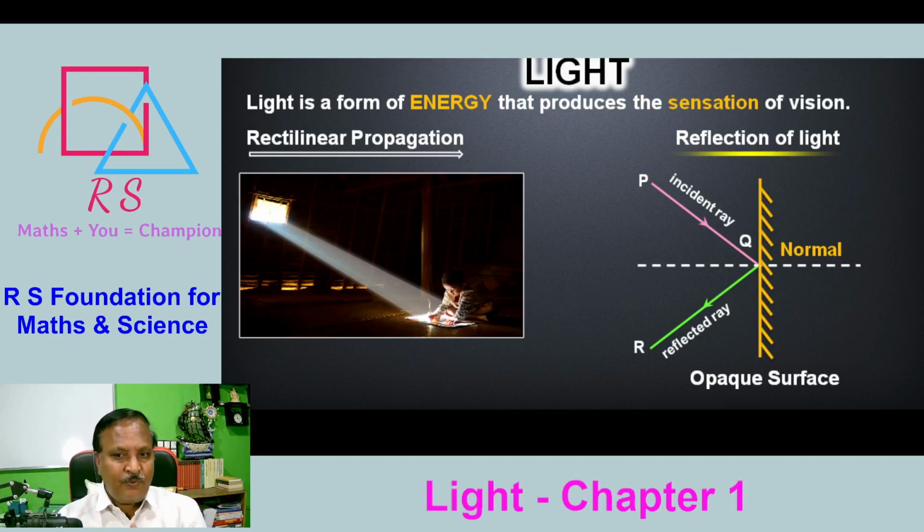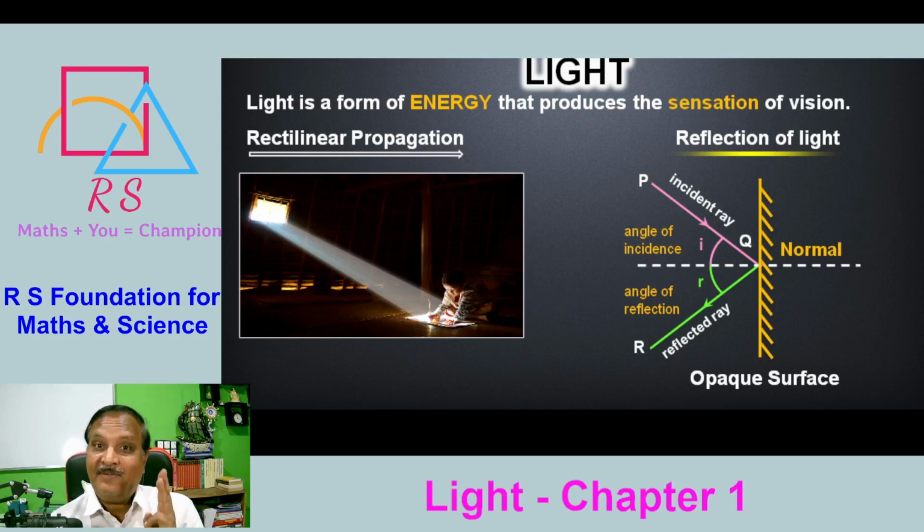Now we can see a few more things in this diagram. The angle between the normal and the incident ray is called the angle of incidence, I. The angle between the reflected ray and the normal is known as R, the angle of reflection.